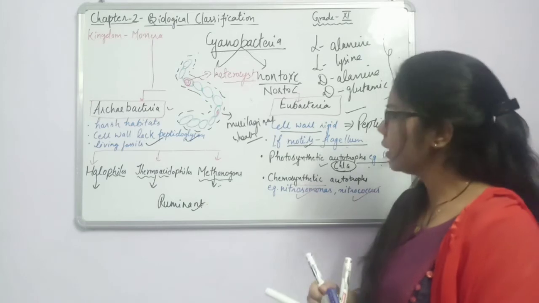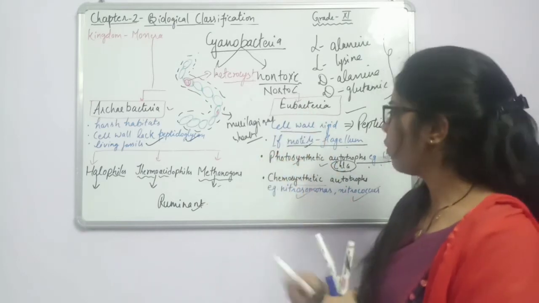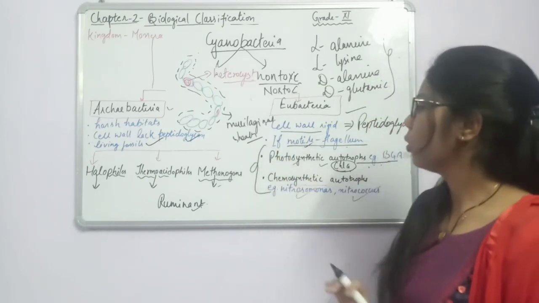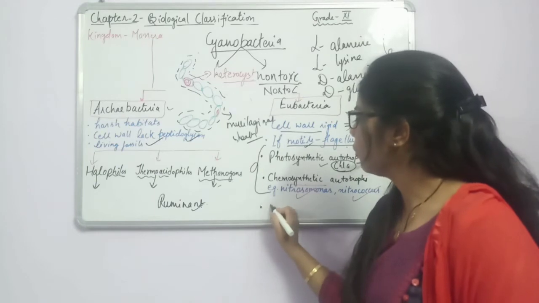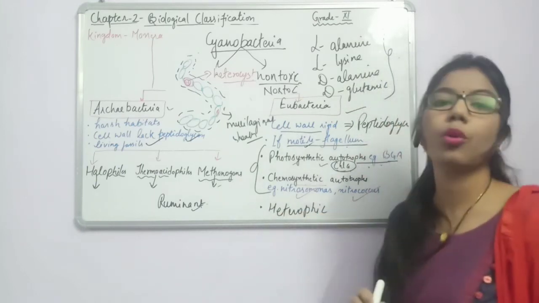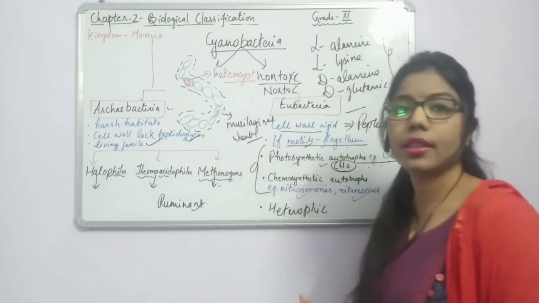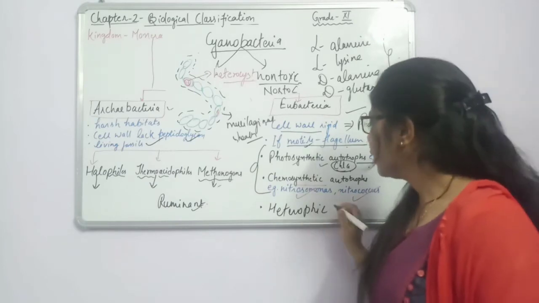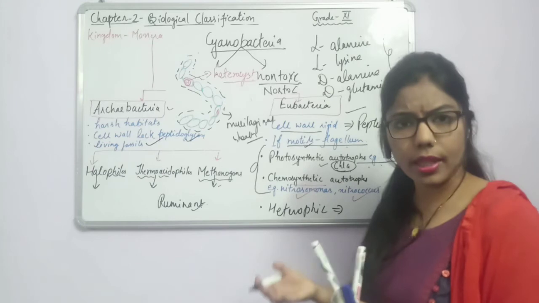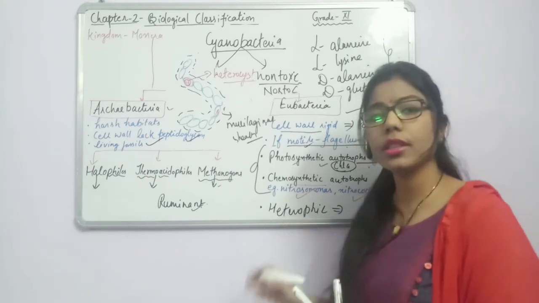Along with this, we said that in eubacteria the mode of nutrition can be autotrophic as well as heterotrophic. Here we are talking about the autotrophic. Another mode of nutrition is heterotrophic. Whenever we talk about the heterotrophic mode of nutrition, it means they are dependent on other organisms for their food or nutrition. Here we can talk about bacteria present outside the body of the plant or animals, or bacteria present inside the body.